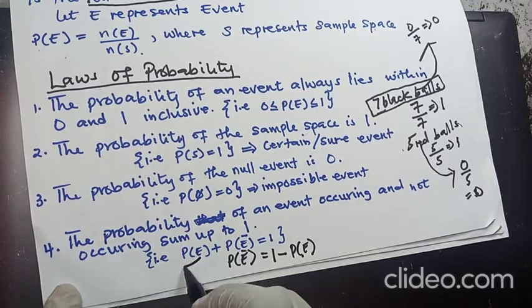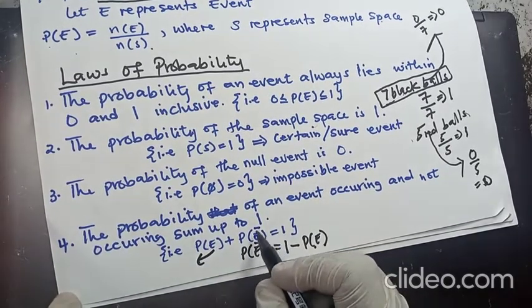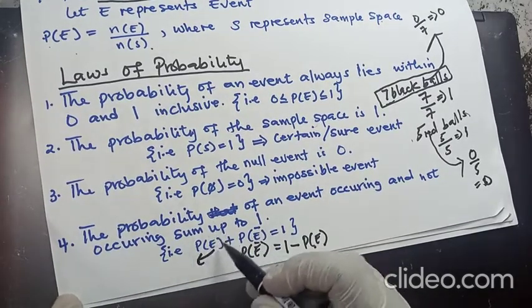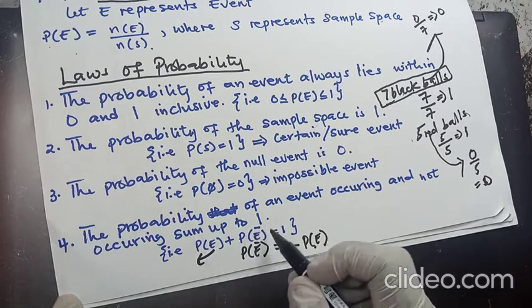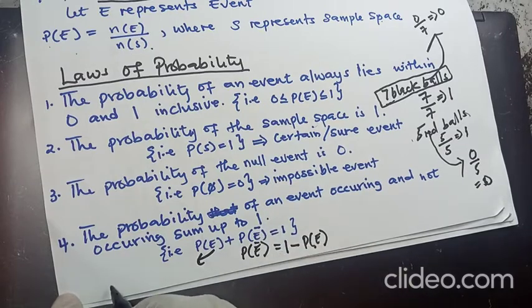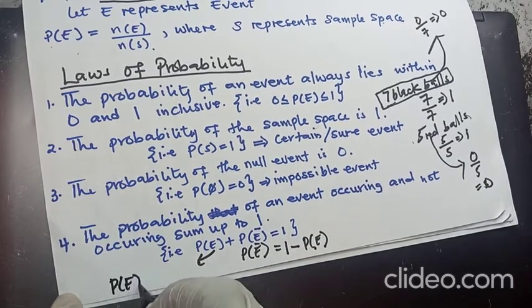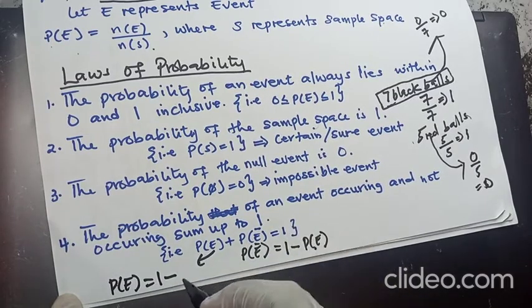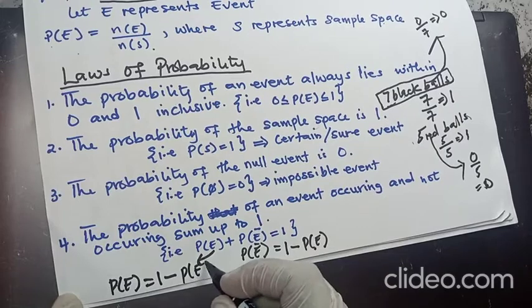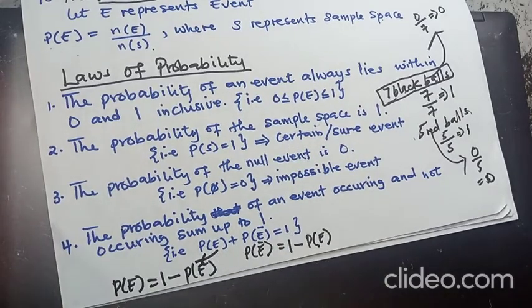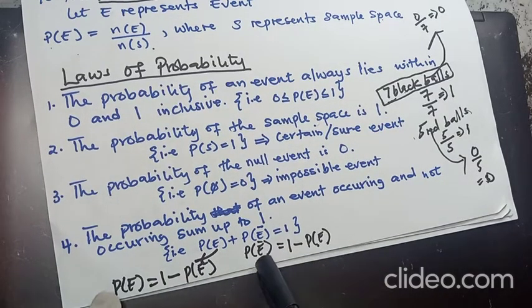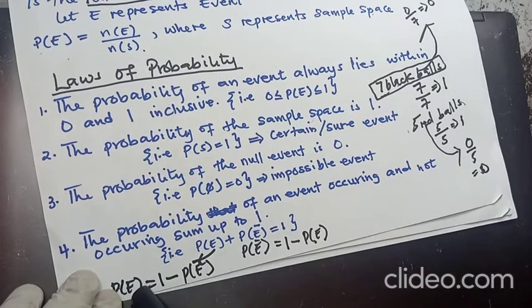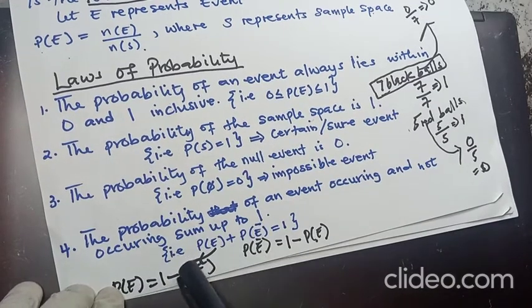And again, if we want to find the probability that the event will occur, and maybe we have the probability that the event will not occur, so that one too will be P(E) equals 1 minus, we go and subtract, so we have minus here, the probability that the event will not occur. So in each case, whether you want to find the failure side or you want to find the success side, you can see that it's still